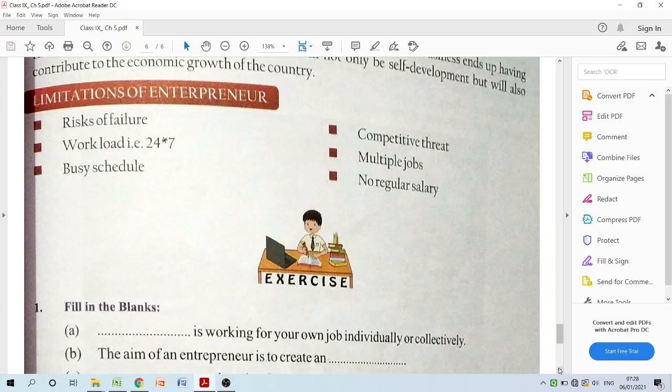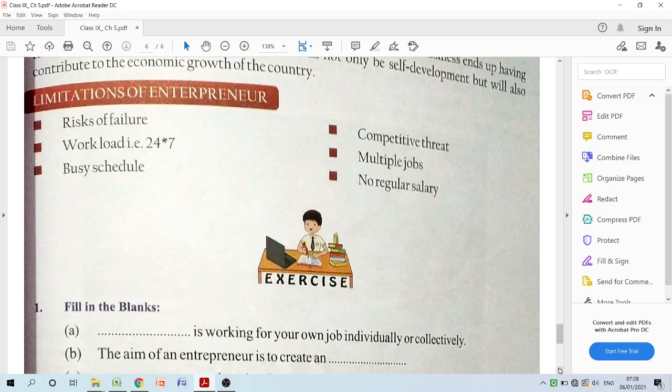Multiple jobs. Many a time, people who act as entrepreneurs have to carry multiple job profiles. It's not like they are sitting in a chamber and just taking decisions. They have to do many tasks. If someone is starting a new business today and there is a lack of staff or employees, in that case they also have to work on it themselves. Busy schedule. You have a very tight schedule in a day, and that leads to unhappy phases in your family. So busy schedule is another limitation of entrepreneurship.